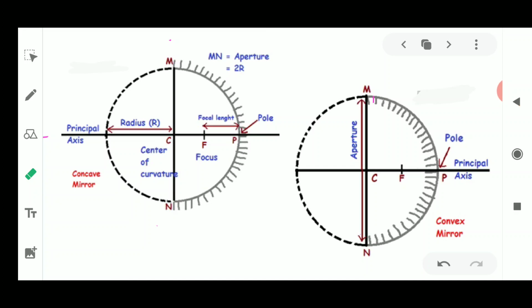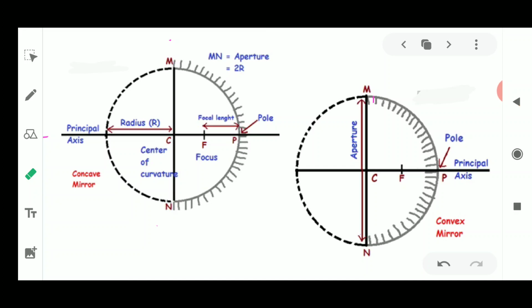They are also utilized for making various types of instruments. They are utilized in various places. As you know, this concave mirror always forms the focus at one single point. So this concave mirror is also known as a converging mirror.